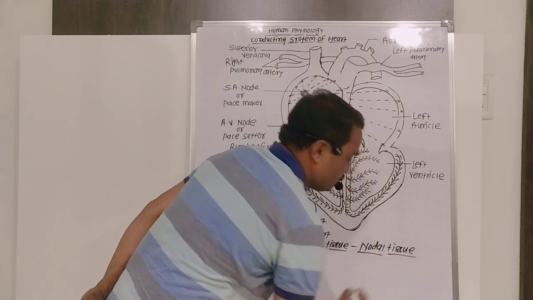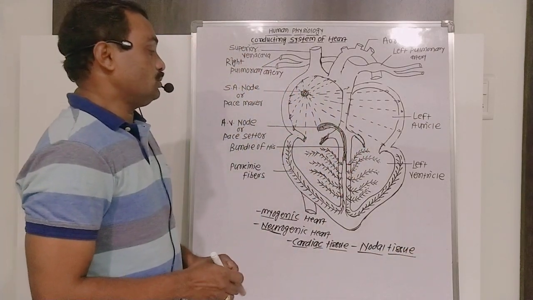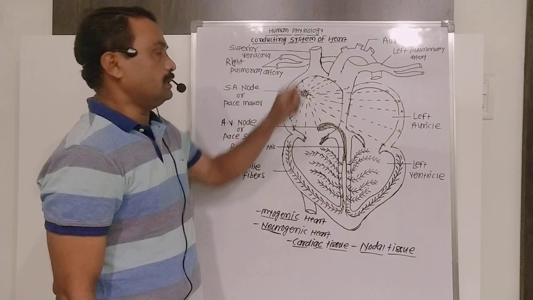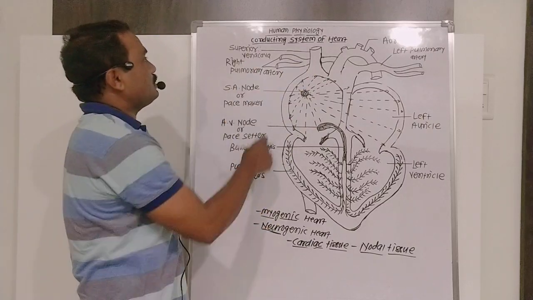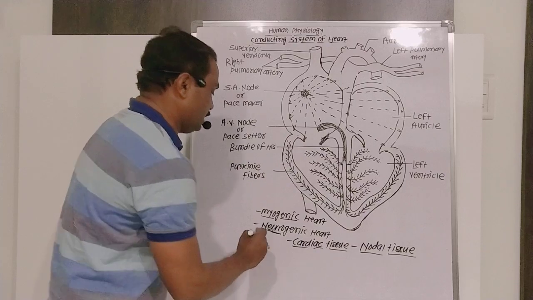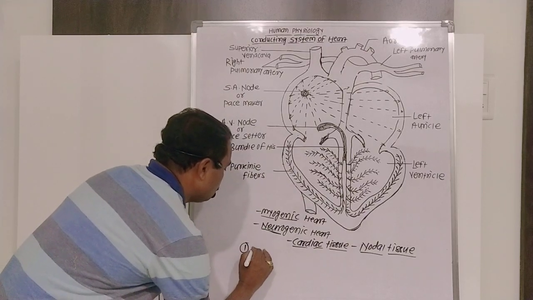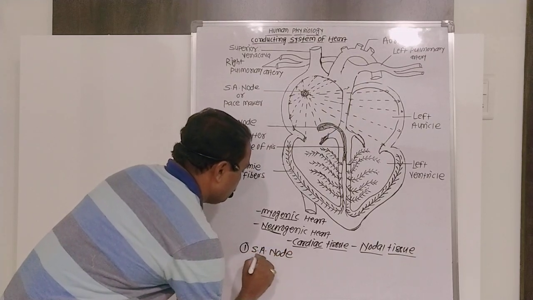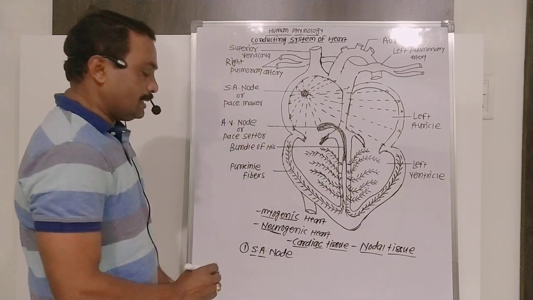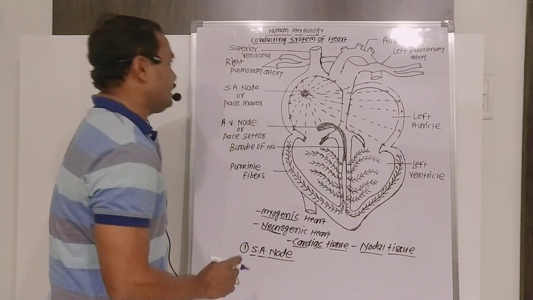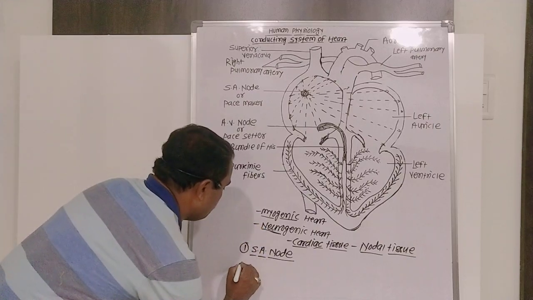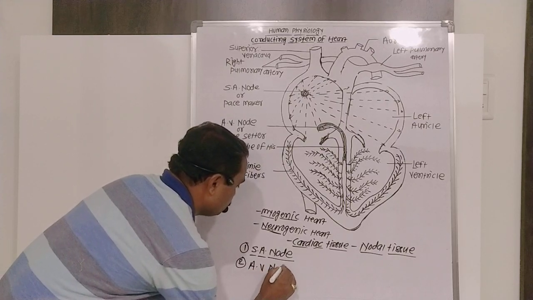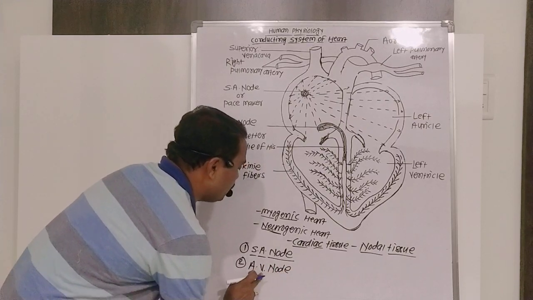There are special types of tissues present in the wall of the heart, called nodal tissues, and these nodal tissues are concerned with the conducting system of the heart. In the conducting system of the heart there are different types of nodal tissues. Number one is the SA node. S for sino, A for atrial, sinoatrial node. Second one is the AV node, atrioventricular node.